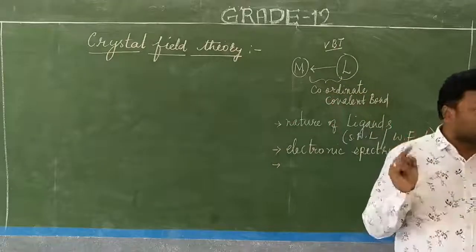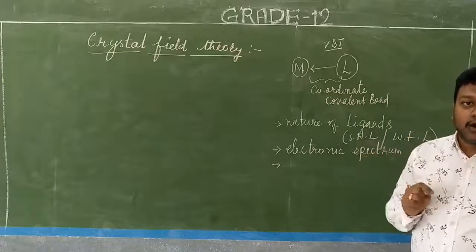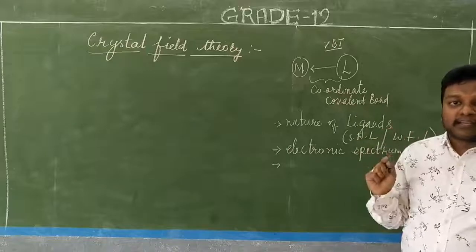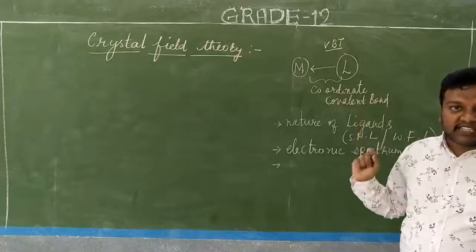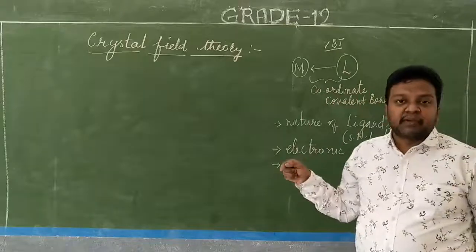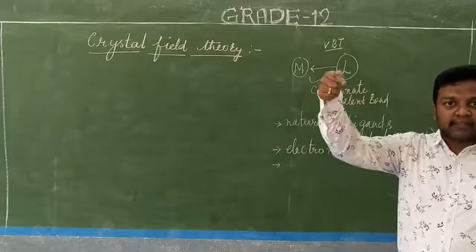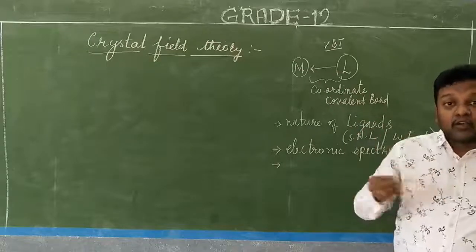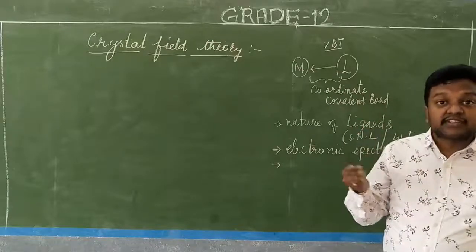Why should a coordination compound form a high spin complex or a low spin complex? In valence bond theory we studied that this is a high spin compound and this is a low spin compound. Clear? Inner orbital, outer orbital. Various terminologies we have studied, but lots of illustrations and explanations are needed.